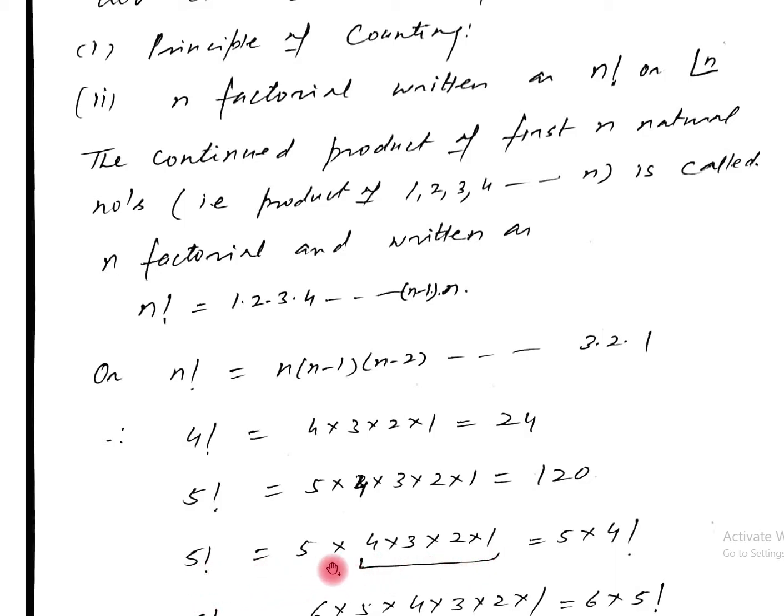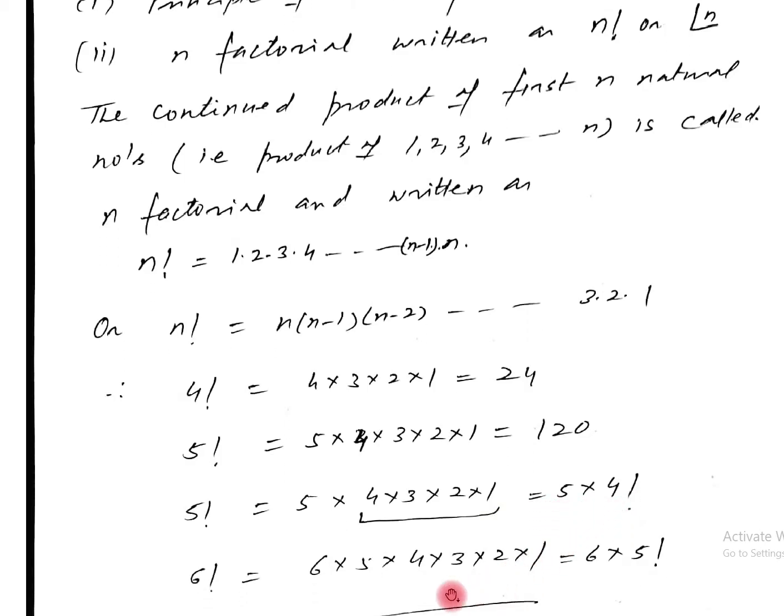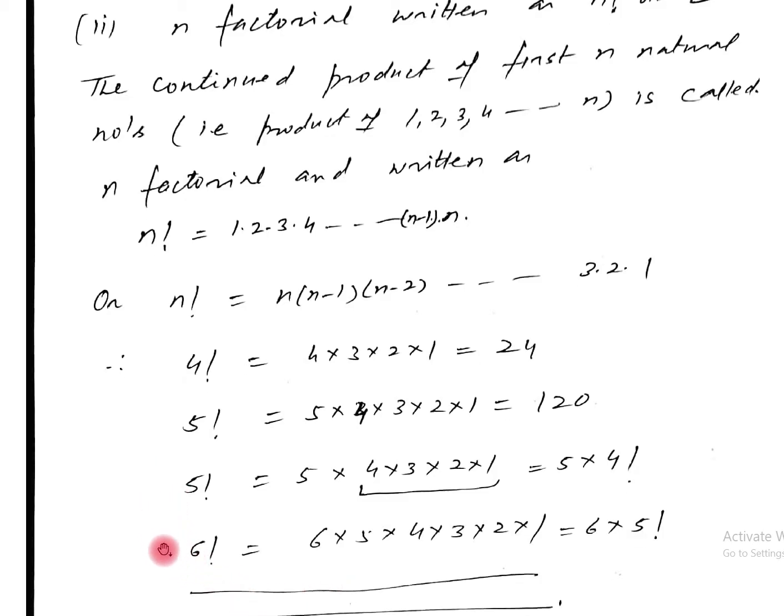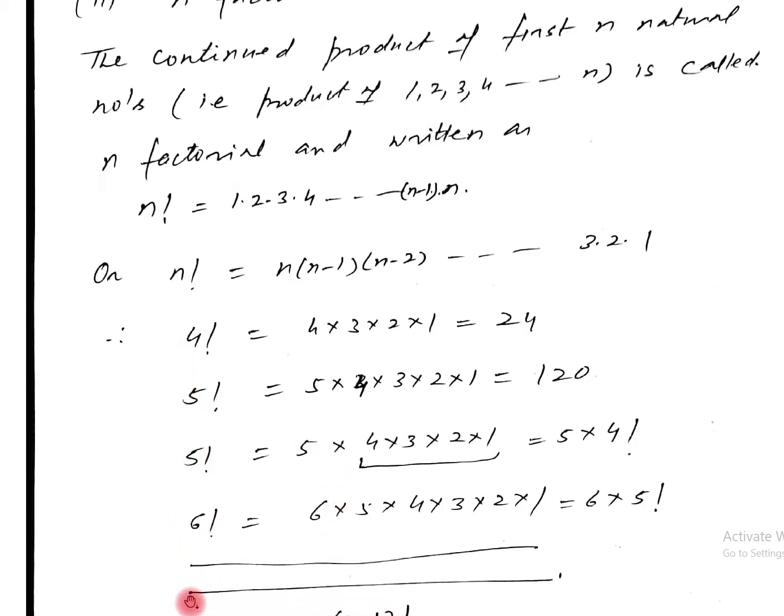So 5 factorial can be written as 5 into 4 factorial. Similarly, 6 factorial can be written as 6 into 5 into 4 into 3 into 2 into 1. Now we can separate these terms, 6 as it is, and the rest can again be written as 5 factorial. So in this way we can simplify any factorial value.